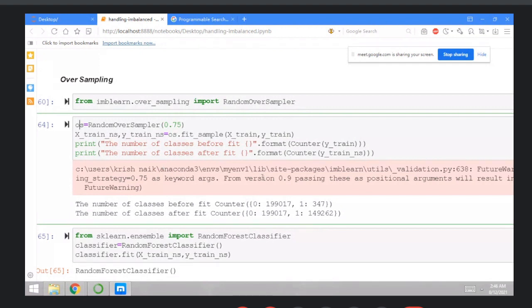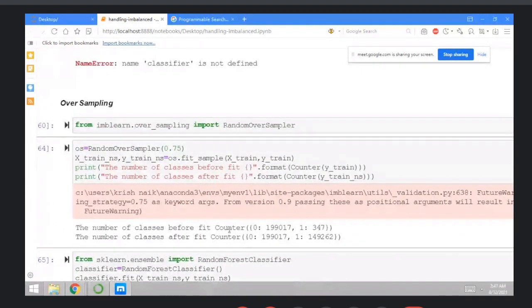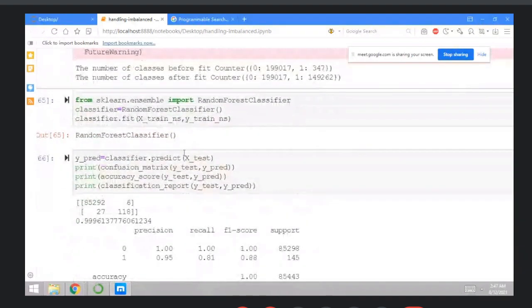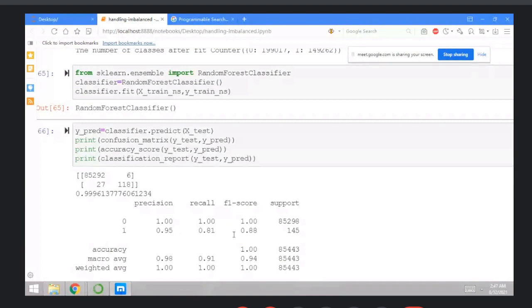So you can check here the number of classes before the fit, that is 2 lakhs and 347, and after the fit you just increased by 75%, and it's around 2 lakhs, and ones are around 19 or 20 lakhs something. So you just increase the samples here using oversampling. Then you can initialize the random forest classifier, do a fitting on X_train and y_train, and execute it. You check the accuracy here, that is 0.99. And exactly here, the F1 score is increased, 0.95, 0.81.